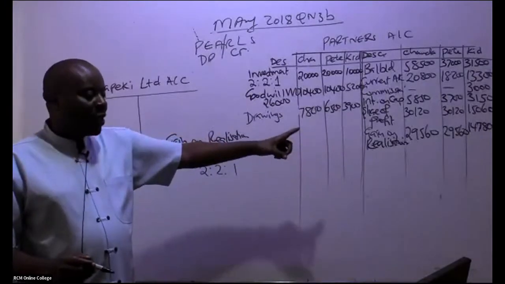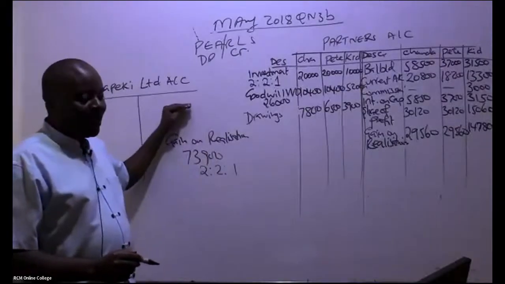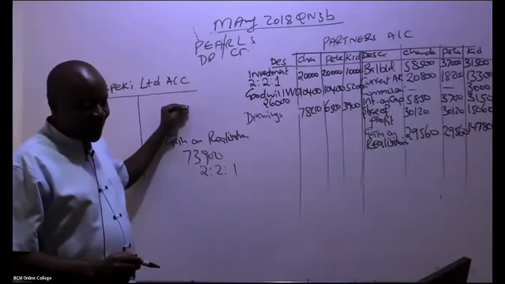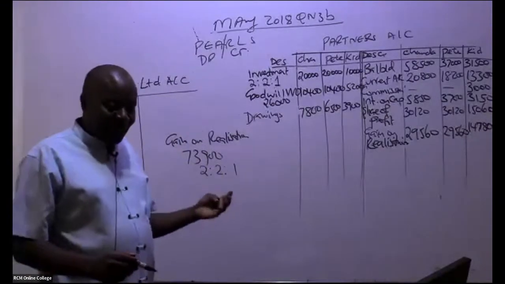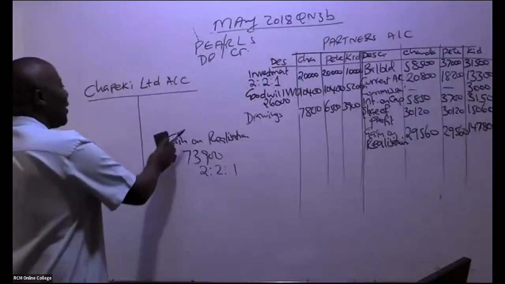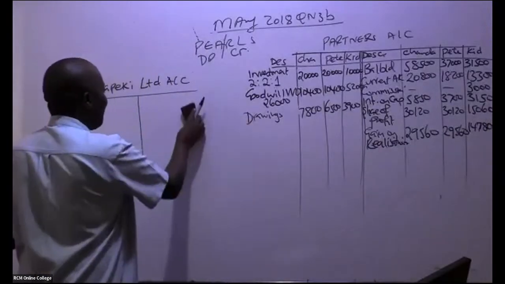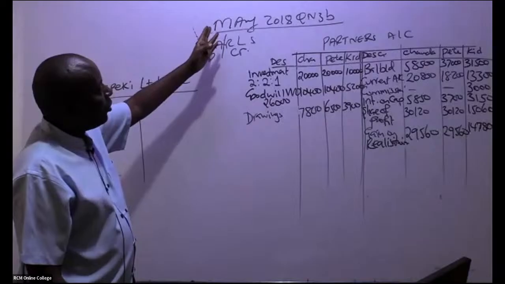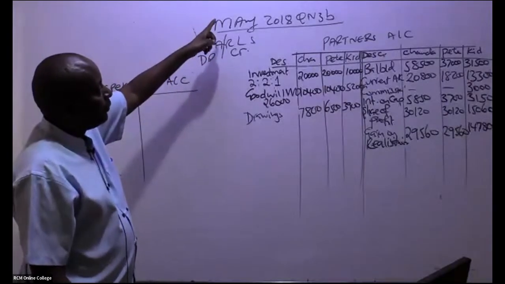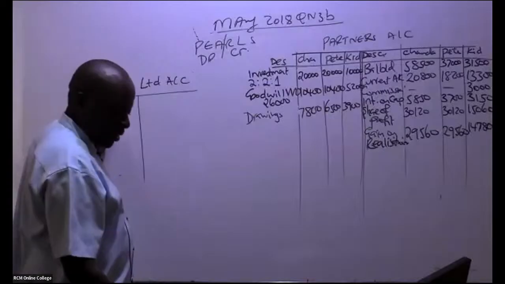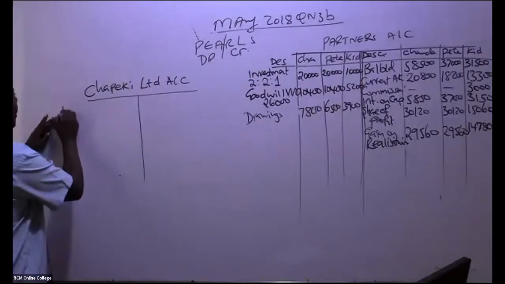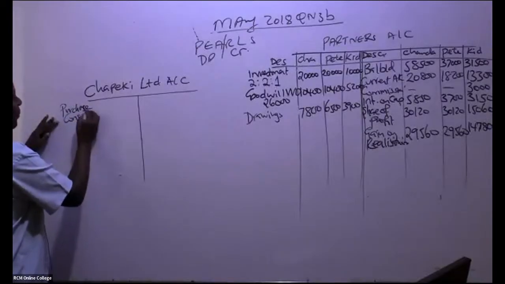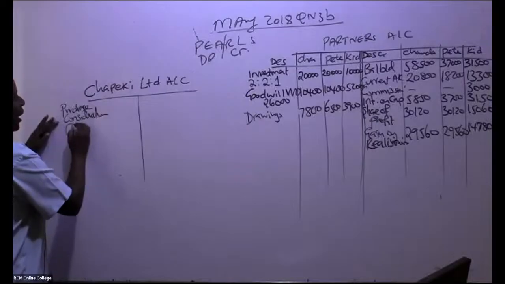All right. So then can we come to this account now very comfortably? Yeah. So this Chapeki Limited is quite a nice account. You should be able to balance by itself. Remember on the realization, you had the purchase consideration on the credit side. So the double entry is here. You debit here purchase consideration through the realization.